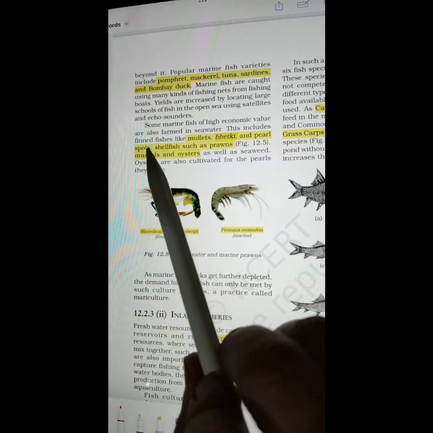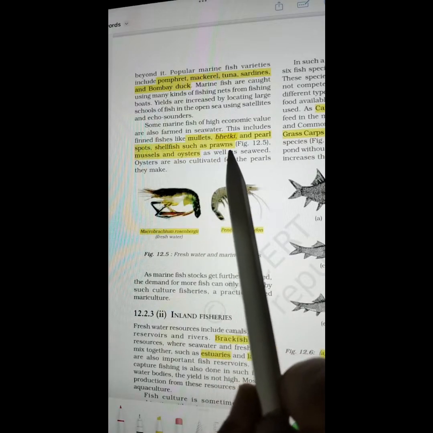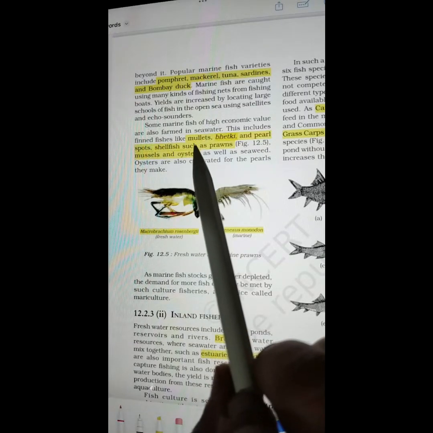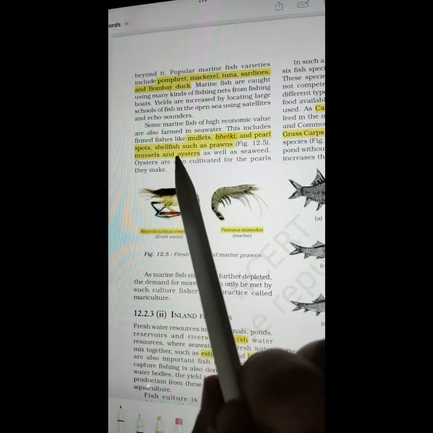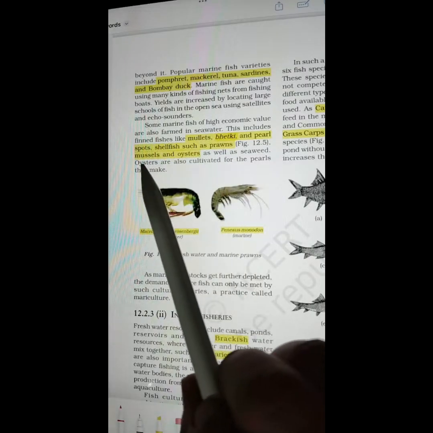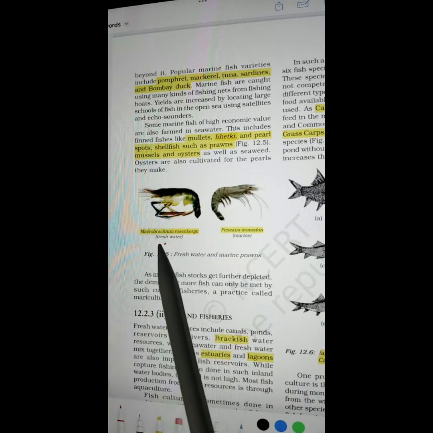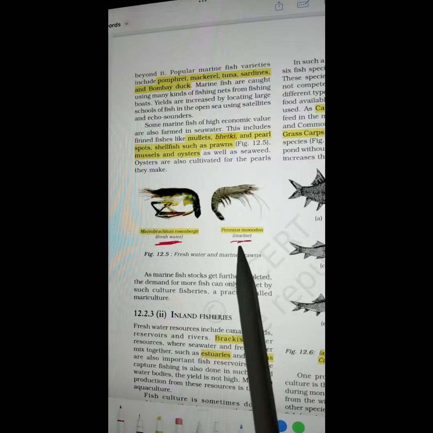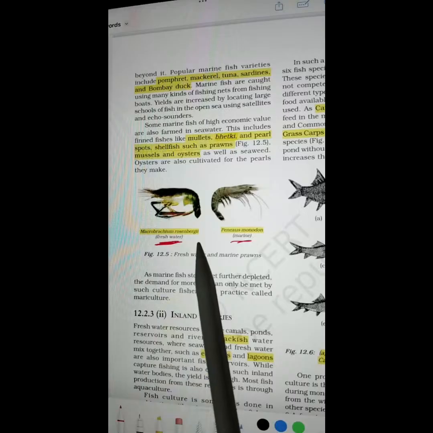So these are the finned fishes like mullet, bhetki, pearl spots, and shellfish such as prawns, mussels, and oysters. Here, the prawn is given to you both for fresh water and marine water. So their names are Macrobrachium rosenbergii.